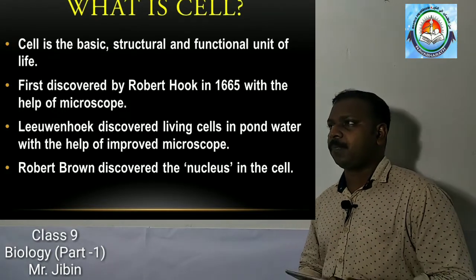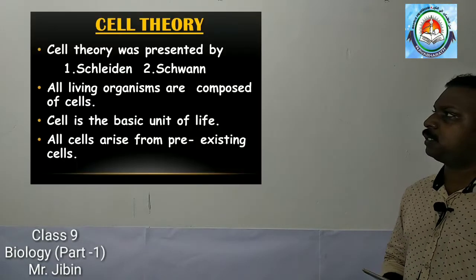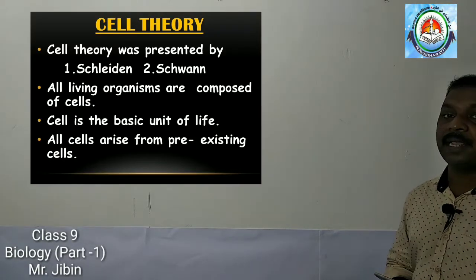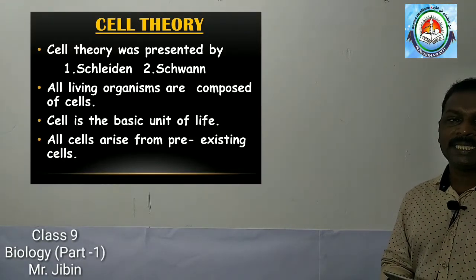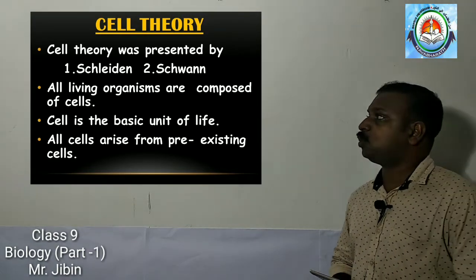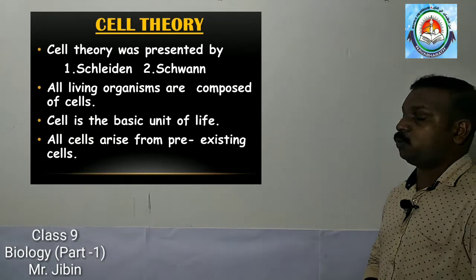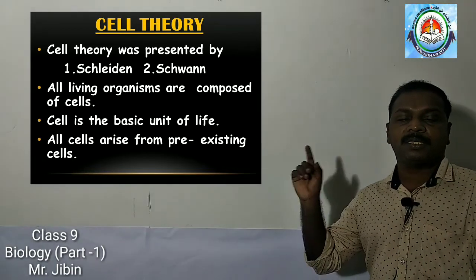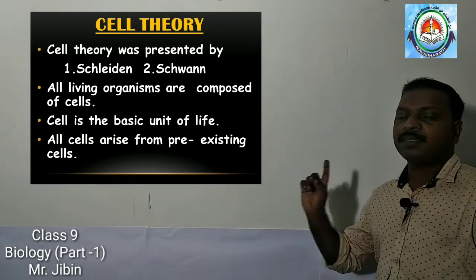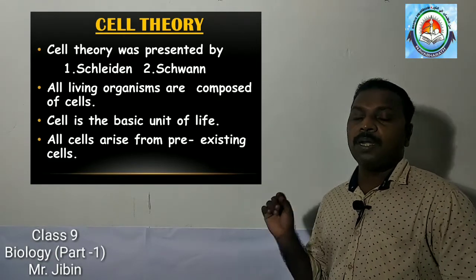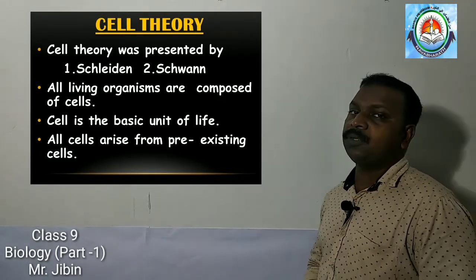Okay. Now we discuss the next point, cell theory. Cell theory was proposed by two scientists, Schleiden and Schwann. This theory states that all living organisms are composed of cells.